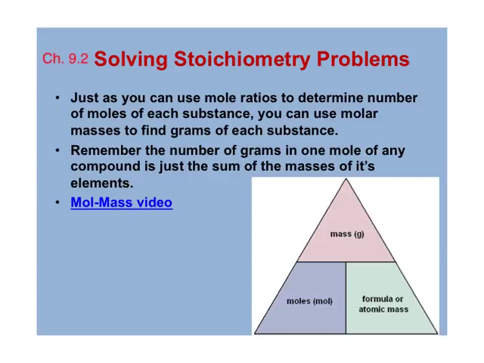So keep in mind, we look at the second bullet. The number of grams in 1 mole is just the sum of the masses of those elements. Now, I found this little triangle for us. It's kind of like the density triangle. If you are looking for atomic mass, that will tell you the number of grams in 1 mole. That's what you find on your periodic table.